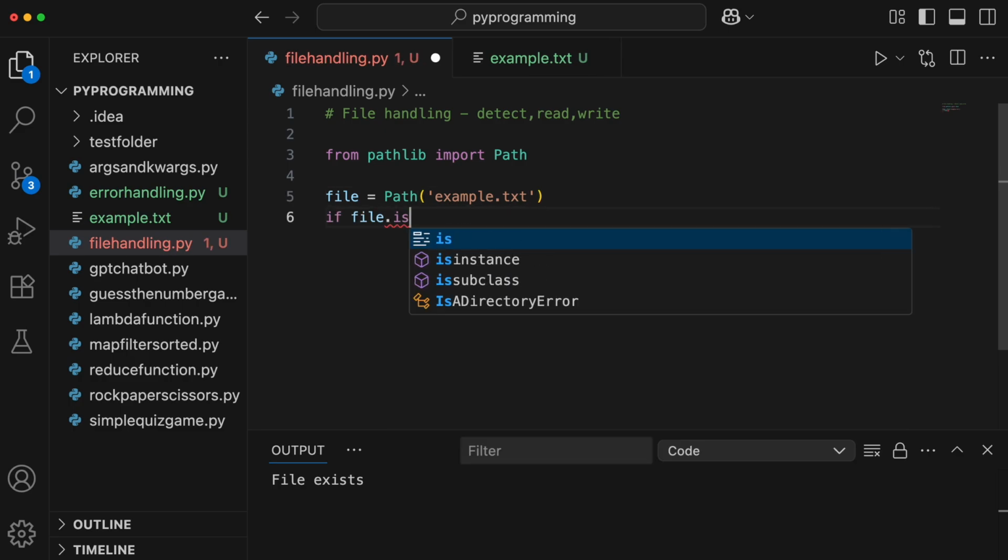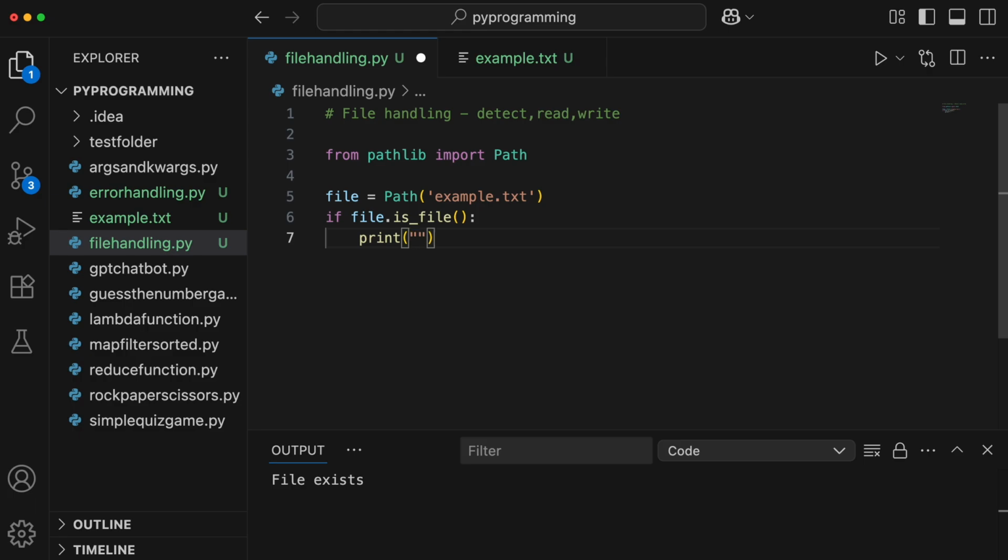If file.is_file, there's a function called is_file. We'll go ahead and print that the file exists, else file doesn't exist. If I run this, we still get the file exists. But let's say I give something else which doesn't exist, I save, and if I run this, we get the message that file doesn't exist. So this is how you can detect whether a file exists or not.